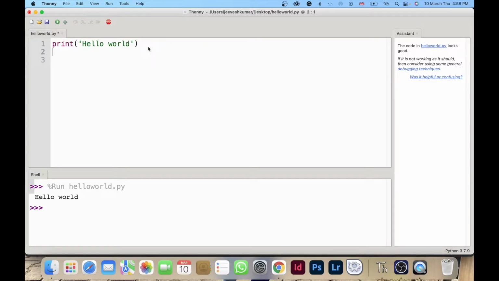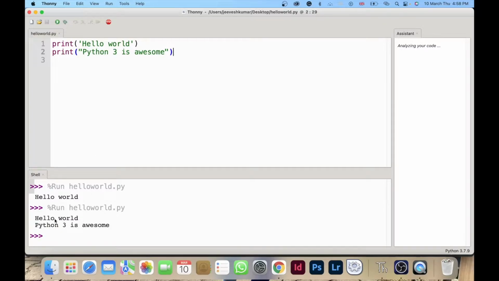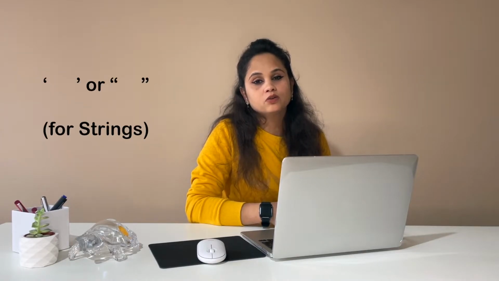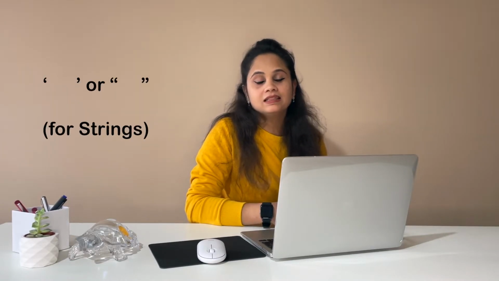Now let me print another string. This time, I will use double quotes instead of single quotes. So I will say print Python 3 is awesome. You can see both Hello World and Python 3 is awesome are printed. So now you can use either single quotes or double quotes for the string. They are basically the same.